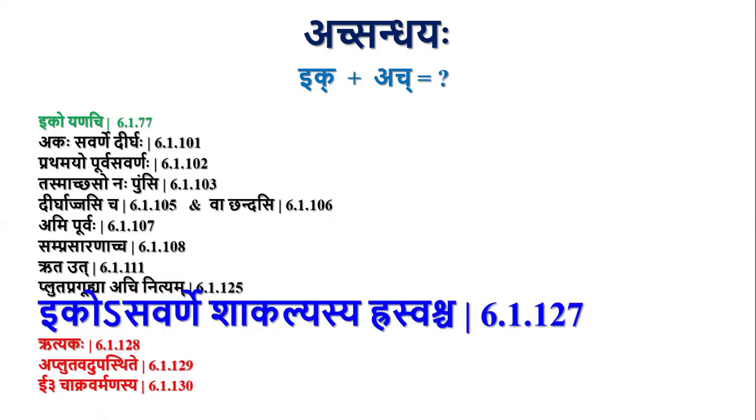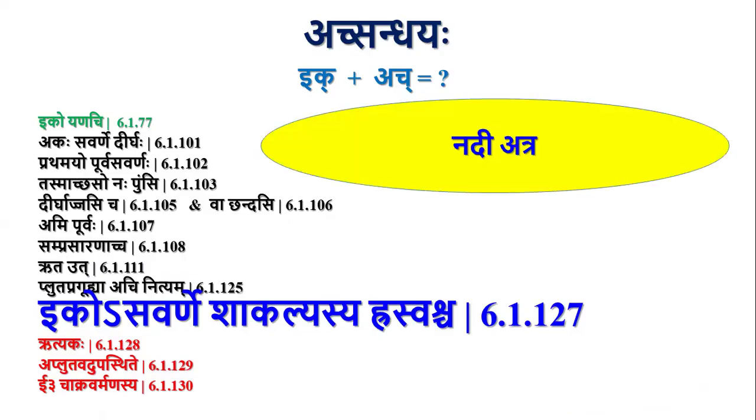Iko Savarne Shakalyasya Rasvascha. Whenever ik letters are followed by Asavarna letter, then there will be Prakruti Bhava. If that ik letter is Dirga, it will be converted into Rasva, and there will be Prakruti Bhava after that. For example, Nadi plus Atra, Nadi Atra, that Dirga E will become Rasva, and after that there will be Prakruti Bhava, and this is optional. It is not compulsory. So by Iko Enachi we have Nadyatra also.